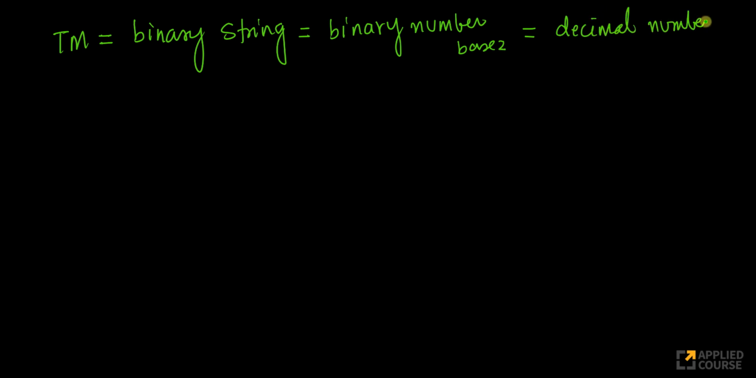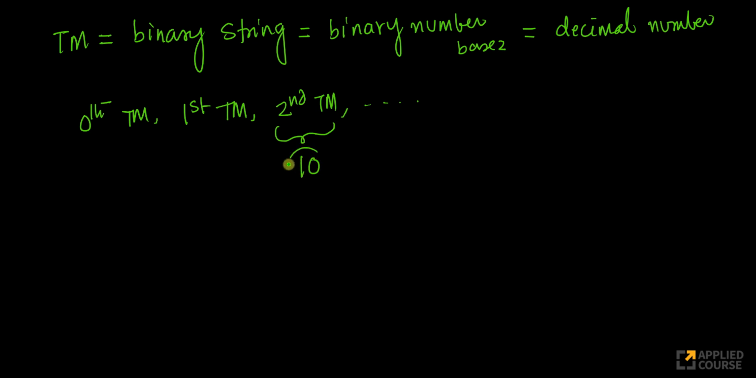I can convert from binary to base 10, which means now I can start talking about the 0th Turing machine. Now I can start using terms like 0th Turing machine, first Turing machine, second Turing machine, right? What I mean by the second Turing machine is take 2 in decimal and convert that into binary. What is the binary equivalent of it? 10. Now this binary number represents a binary string. Corresponding to the binary string, there is a Turing machine, right?